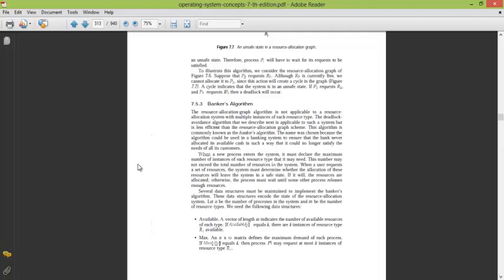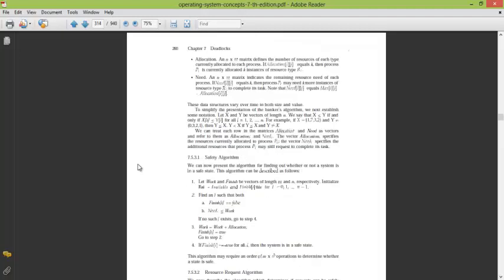This is available. The max is the maximum resources required by a process to execute. Let's say P1 requires 2 of A, 3 of B and 3 of C to execute. That is the max resources. Then comes the allocation. Now what resources have been allocated to the process?